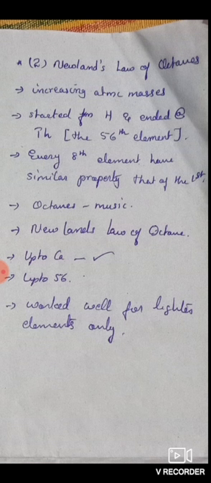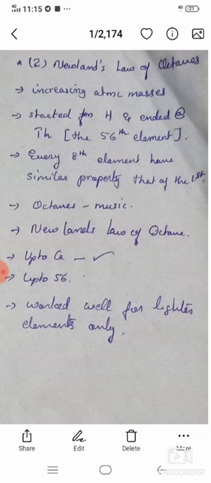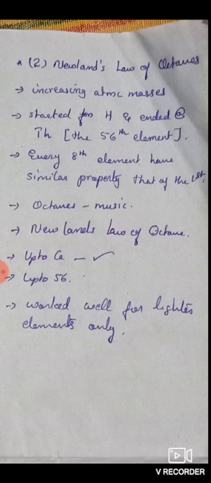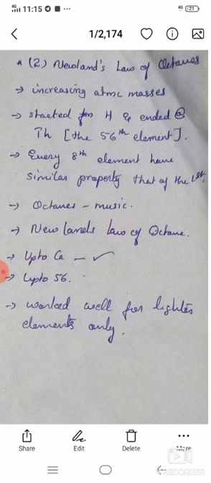Okay, and he could only arrange up to the 56th element. After that he thought there would be no discovery of further elements, and that is why this worked well only for lighter elements, up to calcium. Calcium has an atomic mass of 40, and only up to that did this law work.